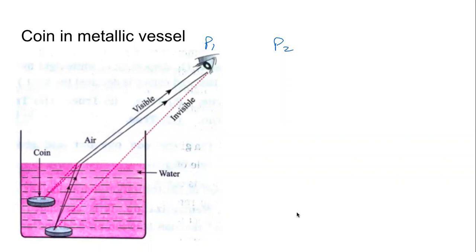Or to explain it in another way, if there is no water, we will be able to see the coin from P0, which is nearer to the container. But when we put some water in it, we will be able to see the same coin from a little bit far away, P1. This also happens because of refraction of light.